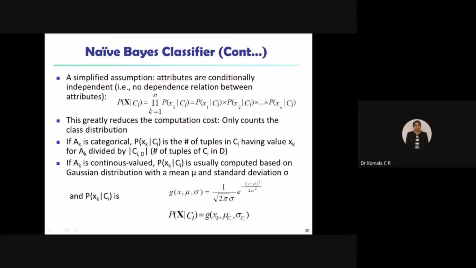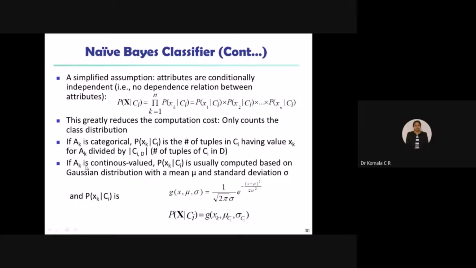A simple equation. For independent variables, the Naive Bayes classifier result can be obtained as P of X given Ci as the product of P of Xk given Ci for k equal to 1 to n. So go on substituting k as 1, 2, 3, so on. This greatly reduces the computation cost. That means it only counts the class contribution. If you know only Ci as 1, 2, 3, so on m, and Xk as 1, 2, 3, so on n, it is easy to evaluate for the independent variables.